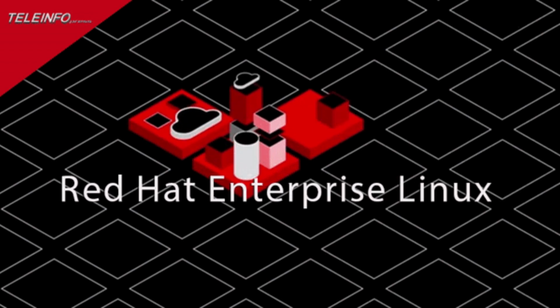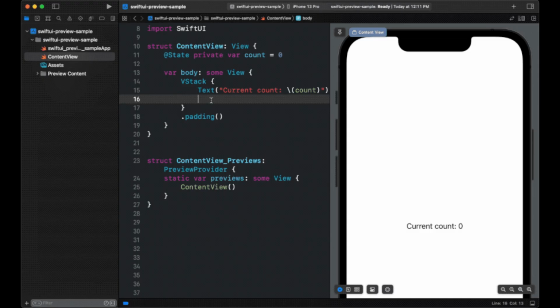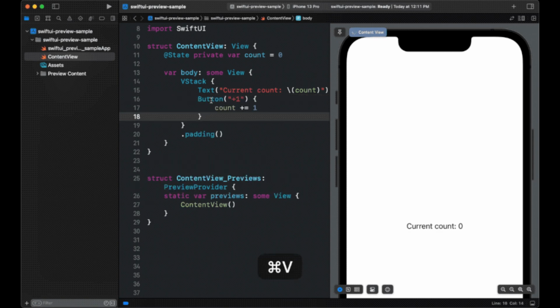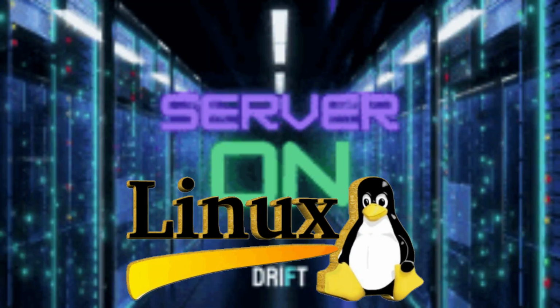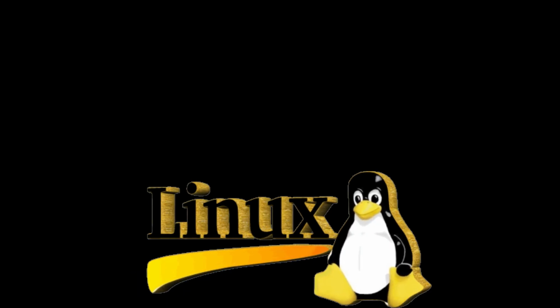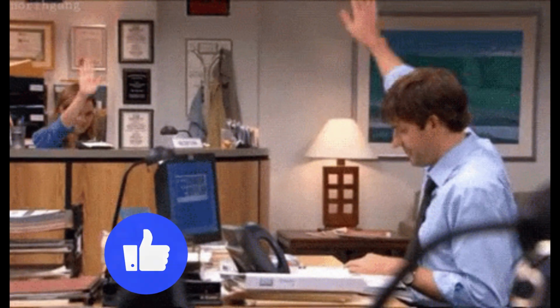So, which OS is the best for programming? It depends on your needs. If you're building iOS apps, macOS is your best friend. For gaming or enterprise tools, go with Windows. And if you're into backend, server management, or open source, Linux is your playground. No matter what OS you choose, the most important thing is finding what works best for your workflow.